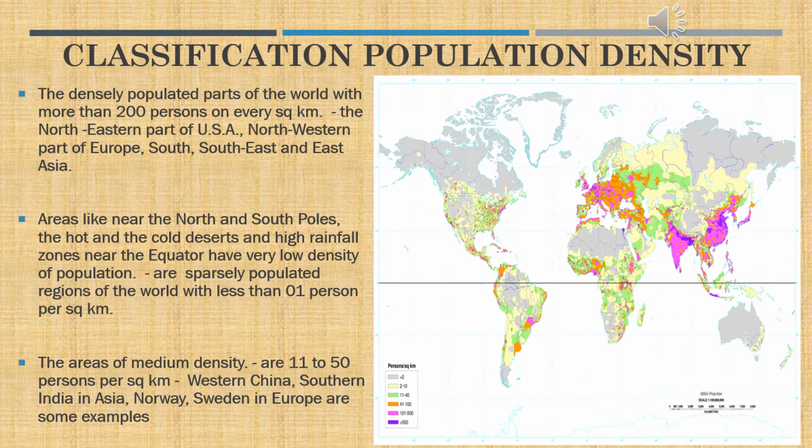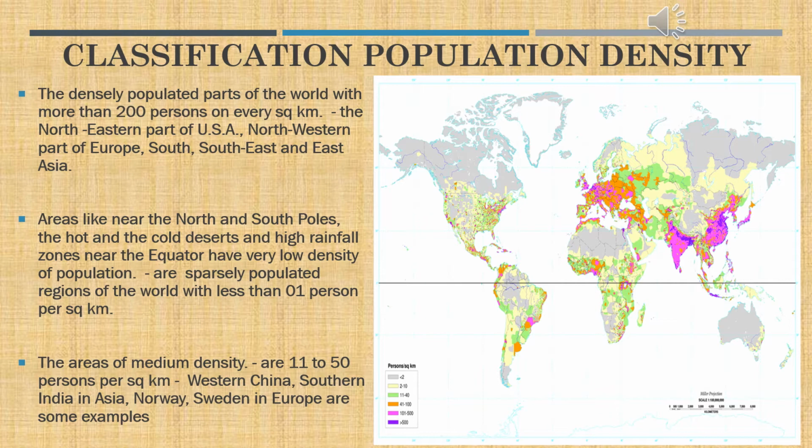Now coming to the next line, you can see areas like North and South Poles, hot and cold deserts, high rainfall zones near the equator have very low density of population, and are sparsely populated regions of the world with less than 1 person per square kilometer.